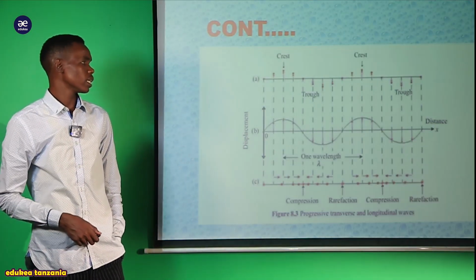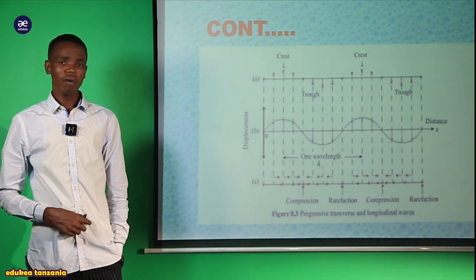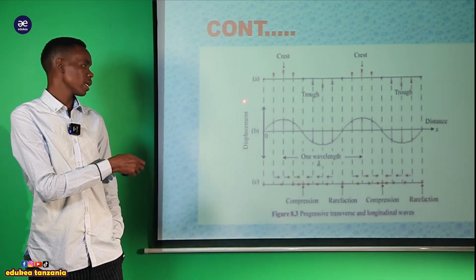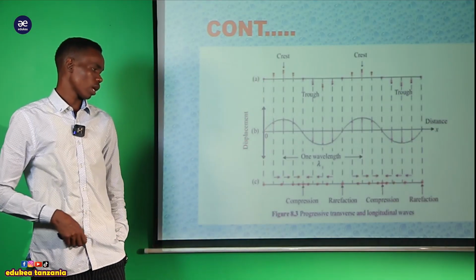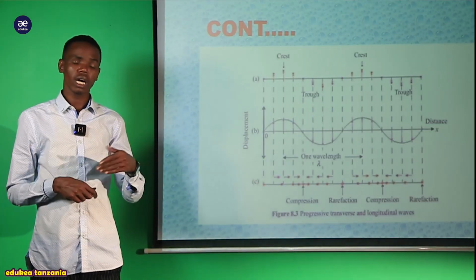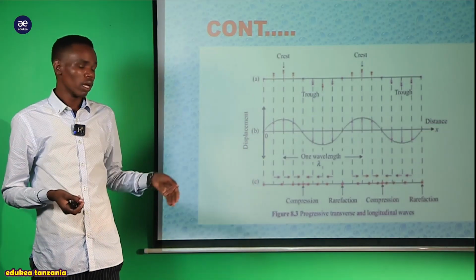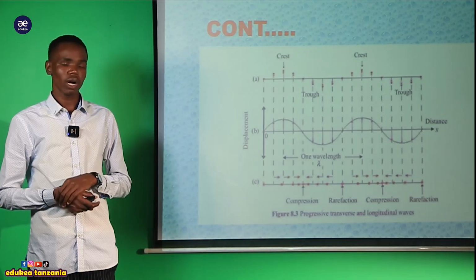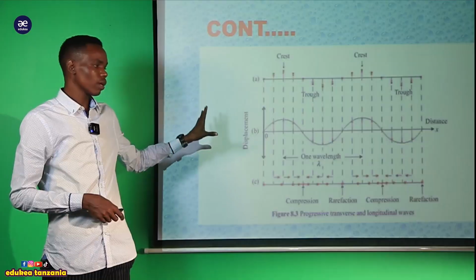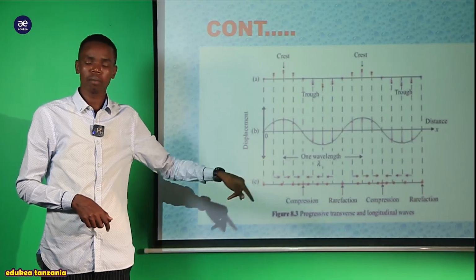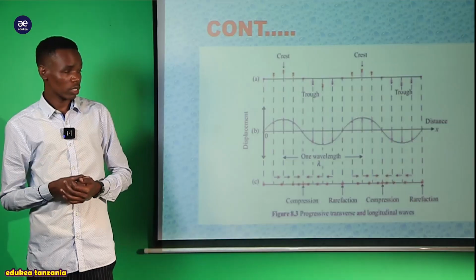As we see here, we have two parts: figure A, figure B, and also figure C. This is the figure that is trying to elaborate on progressive transverse and longitudinal waves. Kwa hizi ndo structure nzima ya zile progressive za transverse pamoja na zile za longitudinal.